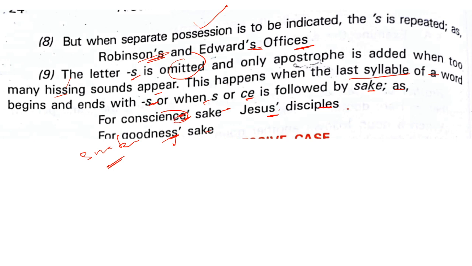Okay, Jesus', a hissing sound. Goodness'. Okay, that time you will not put any apostrophe S after it because it has a hissing sound. Therefore you simply put an apostrophe and you will pronounce it that way, so the pronunciation changes.